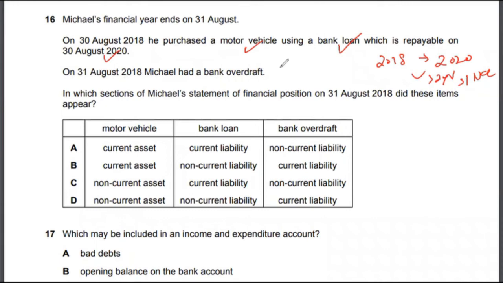And there's a bank overdraft, which would be a current liability. So if you look at this, the correct answer to multiple choice 16 is actually option D. Motor vehicle is a non-current asset. Bank loan is a non-current liability because it's due in more than a year's time, and bank overdraft is a current liability.